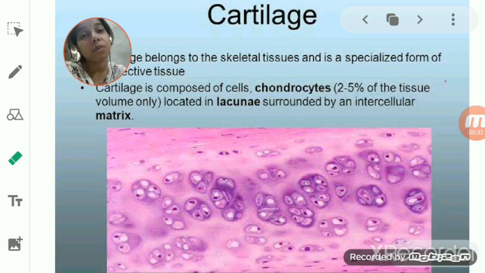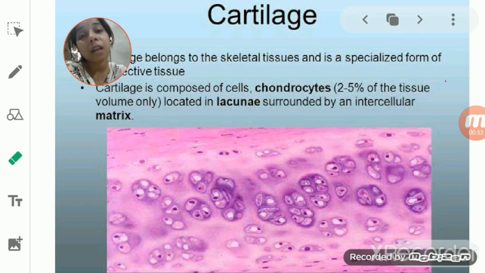Later on we came to know that these connective tissues are basically classified into five: areolar or loose connective tissue, adipose tissue, dense regular connective tissues, fluid connective tissues, and skeletal connective tissues.